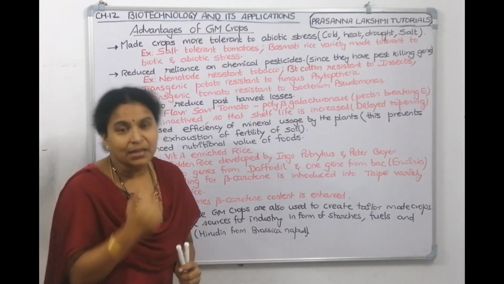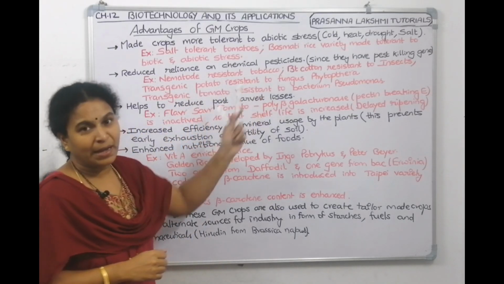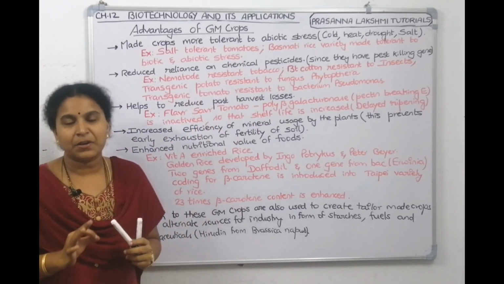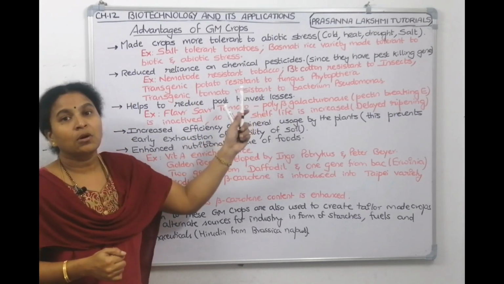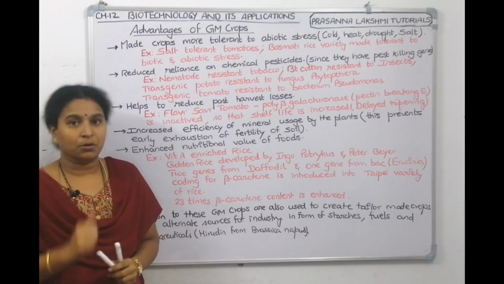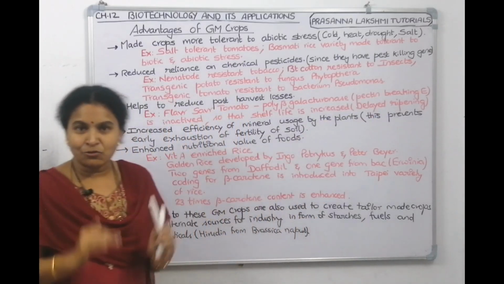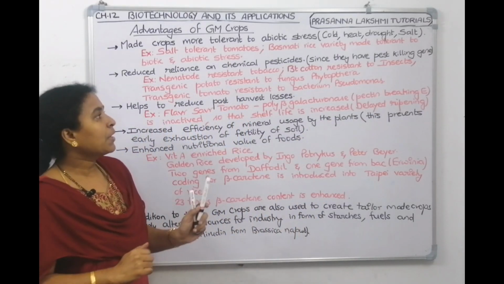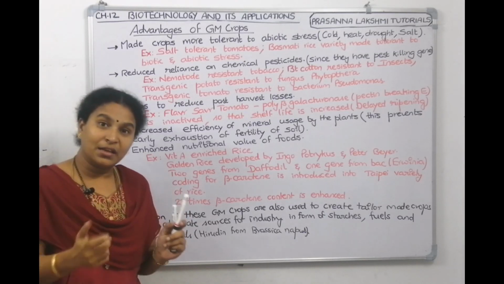Now, what are the examples we can give for this point? Nematode resistant tobacco. It comes under RNA interference. We will discuss it in the next class. There is a tobacco variety which has a gene to kill nematode, right? Then BT cotton, resistant to insects. That is our today's session. We will see it in detail. There is a BT cotton plant which has a gene to kill the insect.